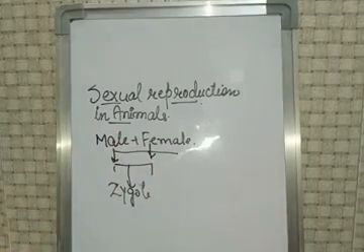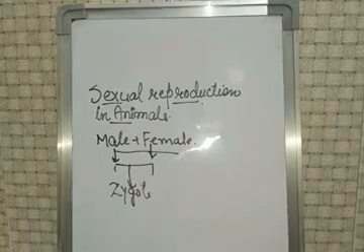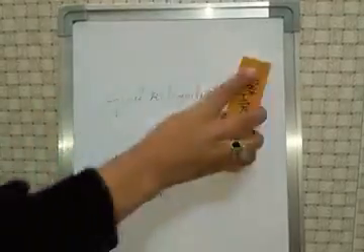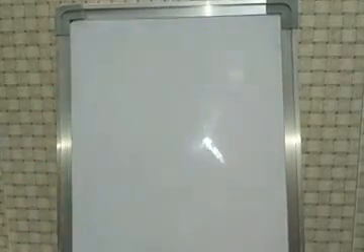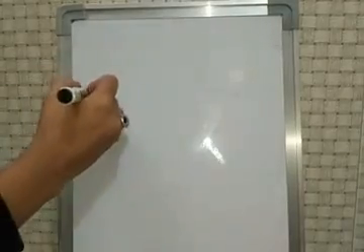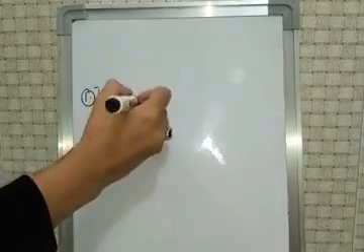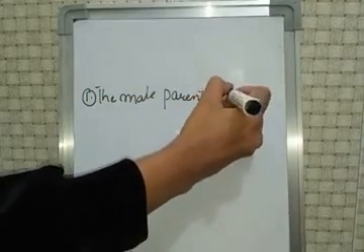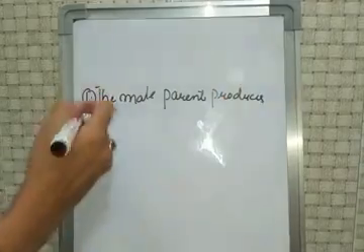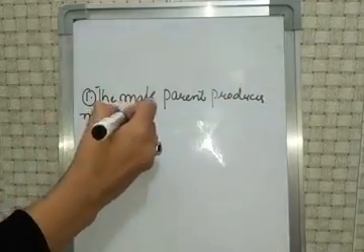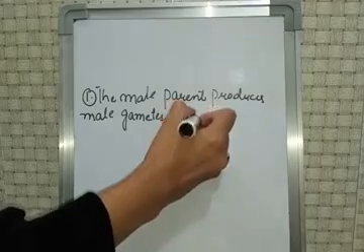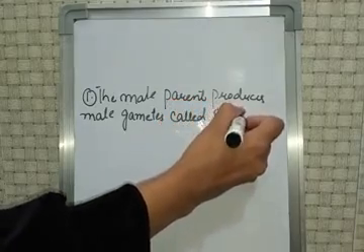Both make zygote, right? To form a baby animal. And the sexual reproduction in animals takes place in the following steps. Note down these steps. The male parent produces male gametes called sperms.